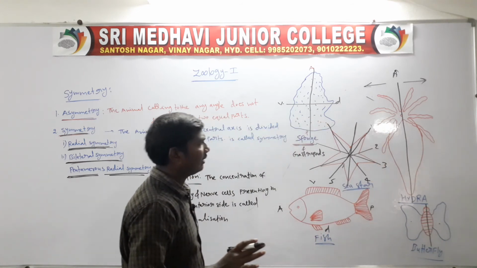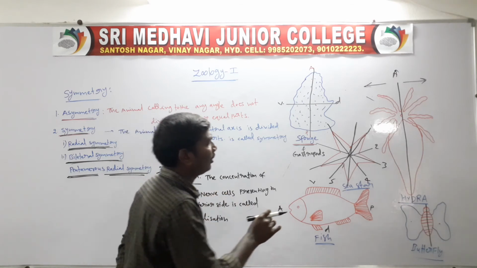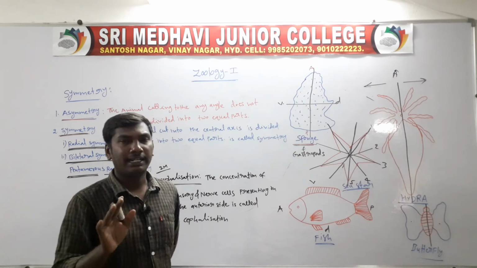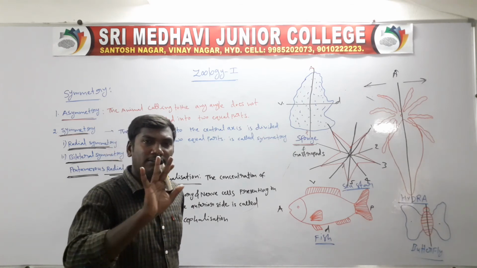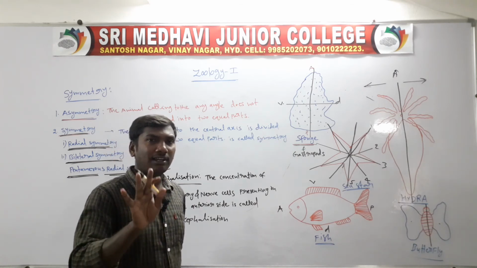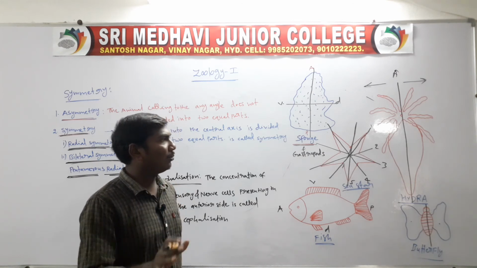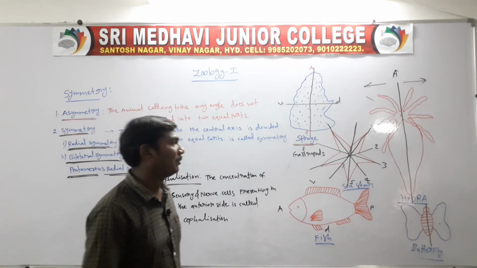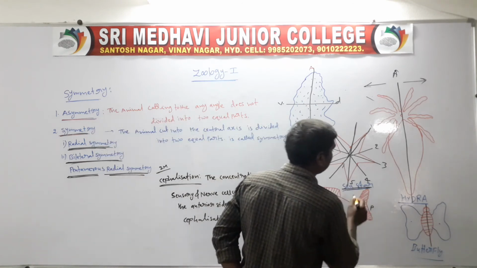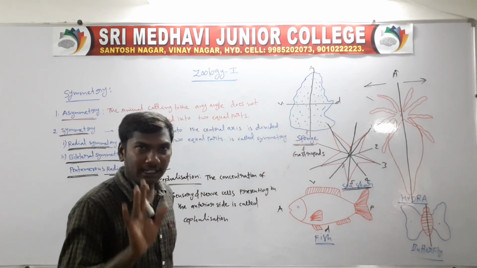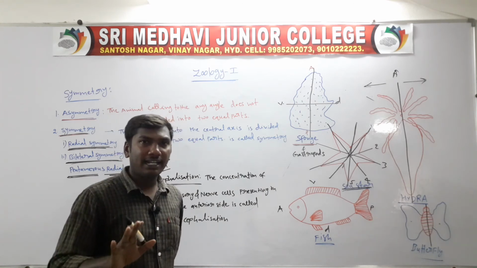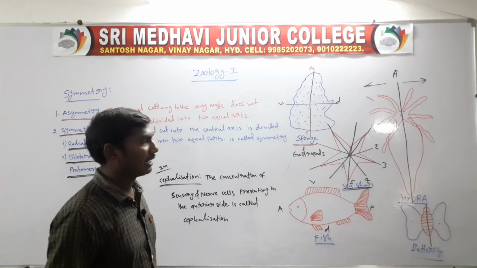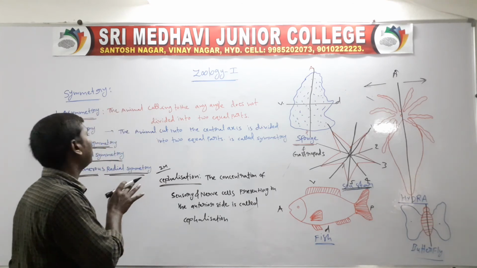The organism divided along 5 angles into 2 equal parts is called pentamerous radial symmetry. Penta means 5. Example: sea star. So these are the symmetries.